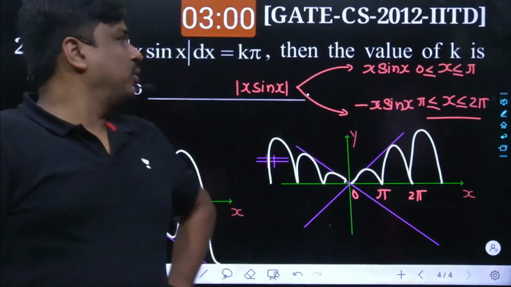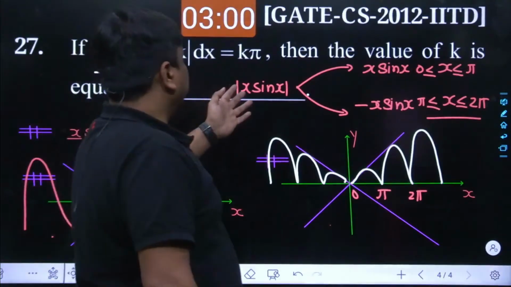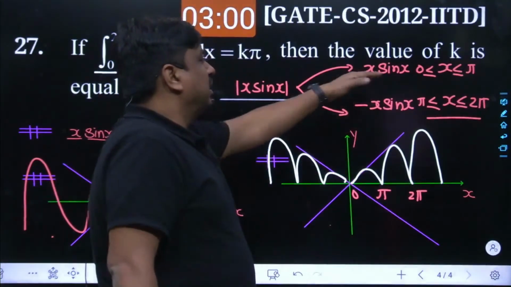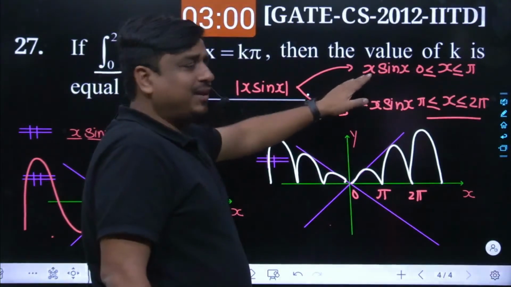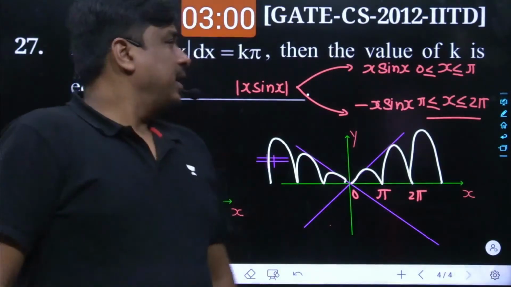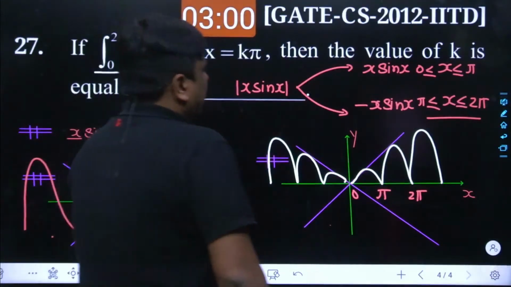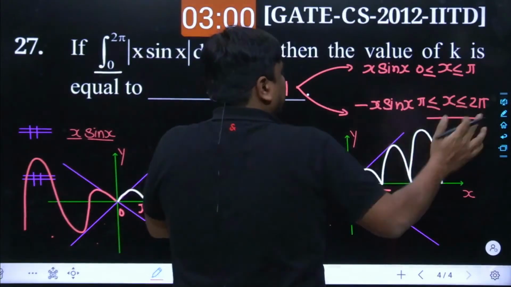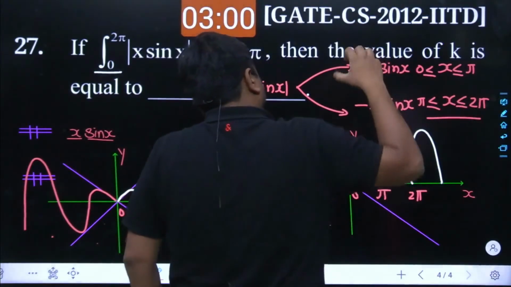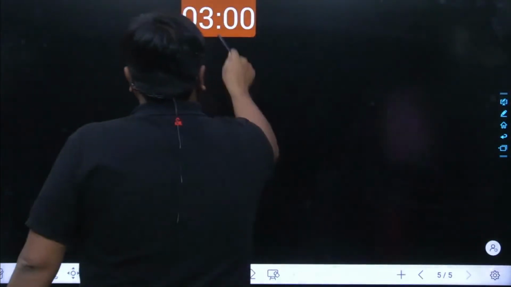So Viswanathan, I would like to know from you, did you do the same concept or not? Had you split the magnitude of x sin x into two parts, x sin x from 0 to pi, and minus x sin x from pi to 2 pi? Anyways, integration by parts has to be done. Rather than doing it again and again, I would just extract the integration by parts of x sin x, and at the end of the day, we will be feeding its limits.